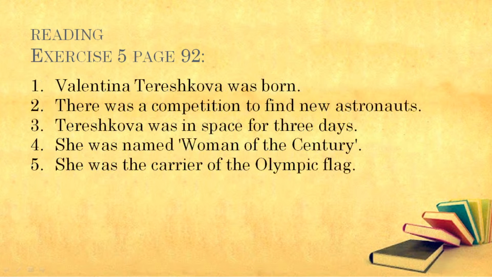So let's see the correct order here, and let's read it. Number 1, Valentina Tereshkova was born. Number 2, there was a competition to find new astronauts. Number 3, Tereshkova was in space for 3 days. And number 4, she was named Woman of the Century. And the last one, number 5, she was the carrier of the Olympic flag.